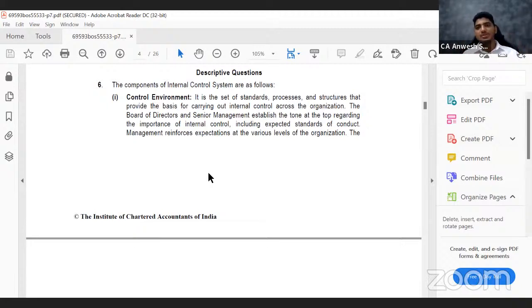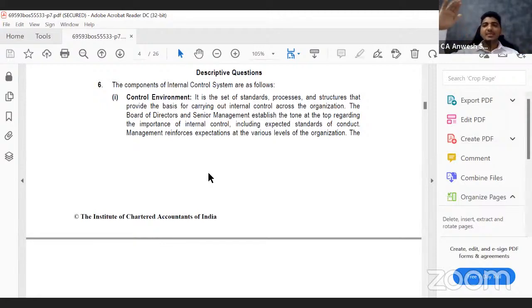So you go through all these documents, which talk about the standards within the organization, processes that go on within the organization, and structures that are laid down in the organization, which provide the basis for carrying out internal control across the organization. So that is the first component of internal control. Then they go on saying, the board of directors and the senior management establish the tone at the top regarding the importance of internal control.